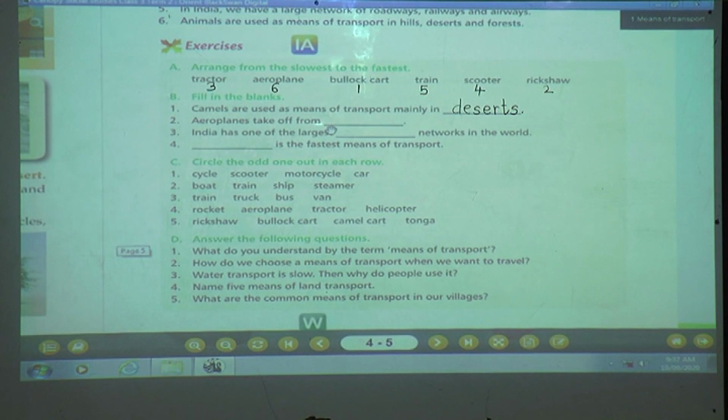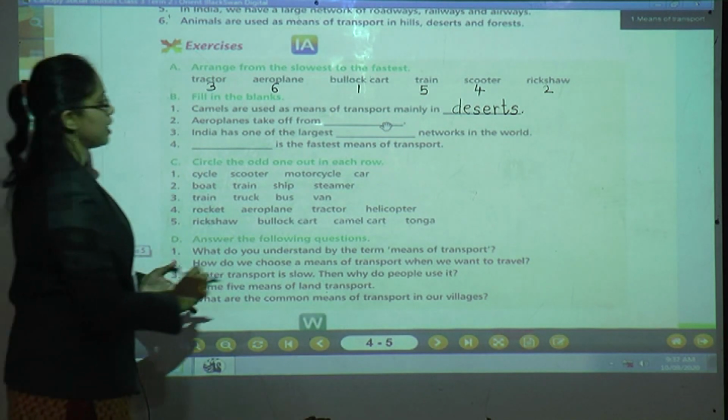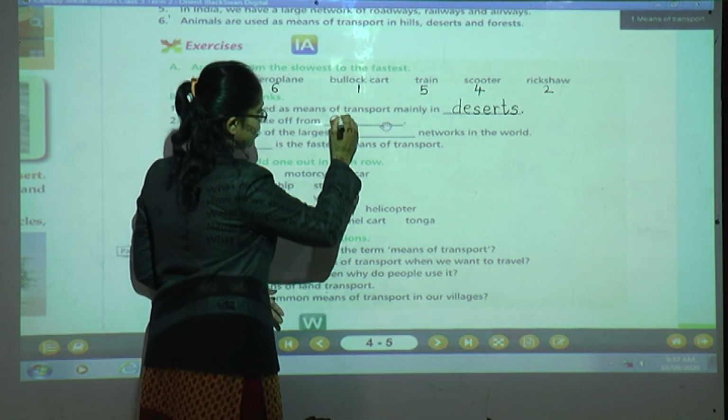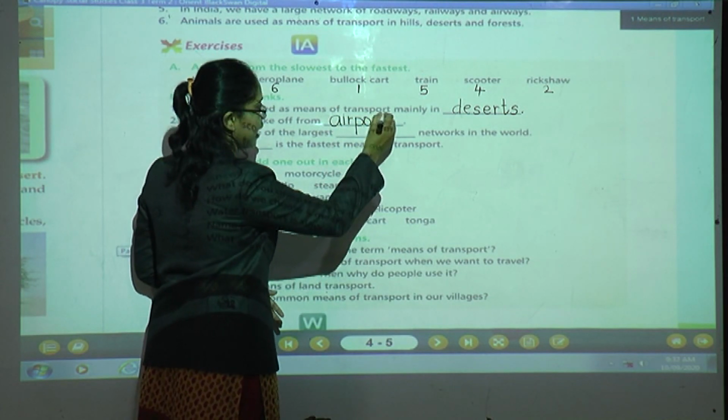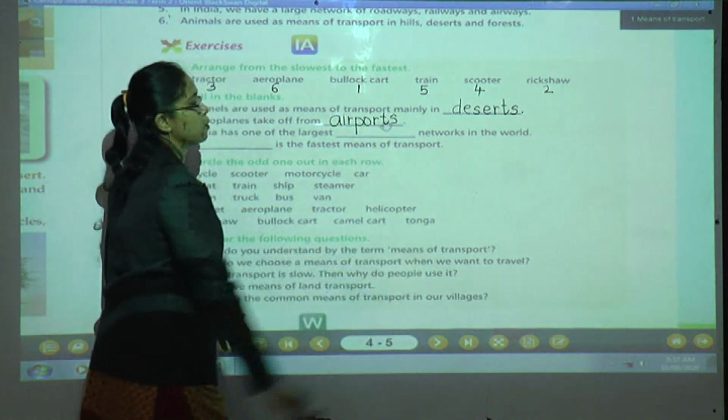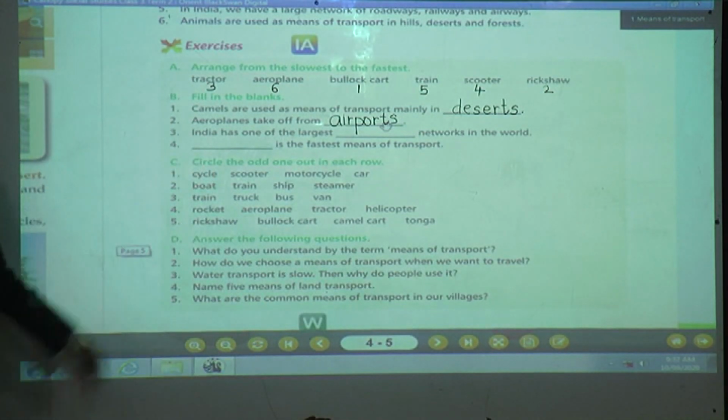Aeroplanes take off from dash. Where do aeroplanes take off from? Where can you see aeroplanes land? On airports. What will be the answer? Airports. What is the spelling of airports? A-I-R-P-O-R-T-S, airports. Understood? Number 3.